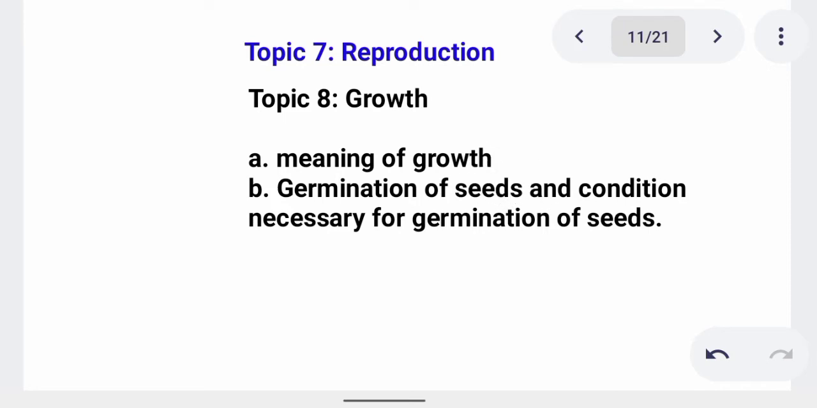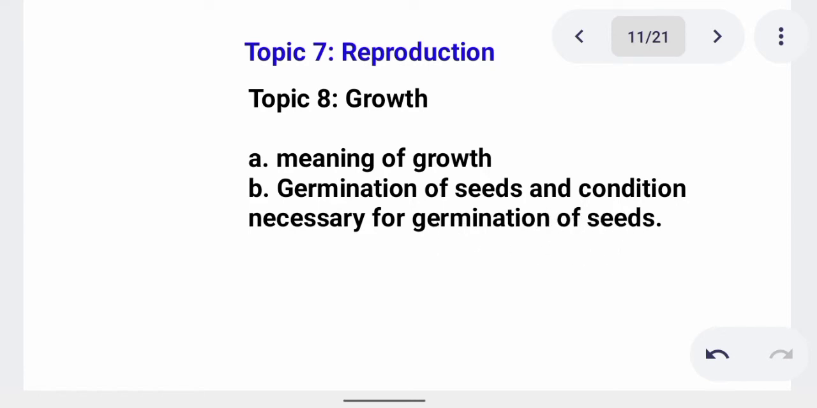Though we can say that growth is the irreversible increase in mass and weight, that is the old definition. You have to define it scientifically by saying that it's the irreversible increase in mass and weight in the protoplasm of a cell of an organism. We talk of germination of seeds and conditions.